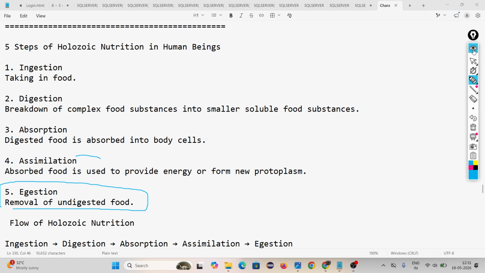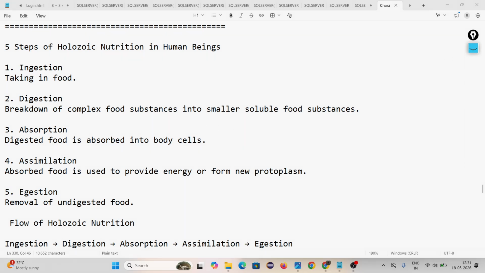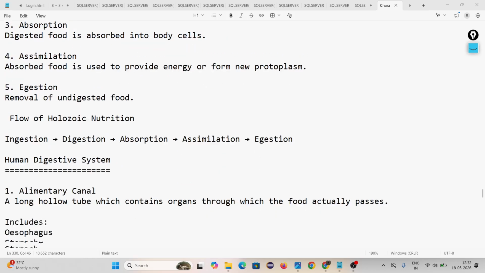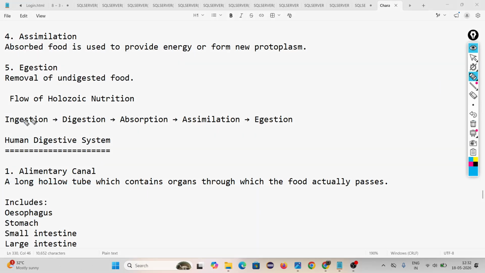So human nutrition happens with the help of 5 sub processes. Look, this is the order: ingestion, digestion, absorption, assimilation, egestion. Ingestion means taking food. Digestion means breakdown of food. Absorption means taking food from the small intestine to different parts of the cell. Then using that food to release energy. And egestion means waste products should be removed from our body.